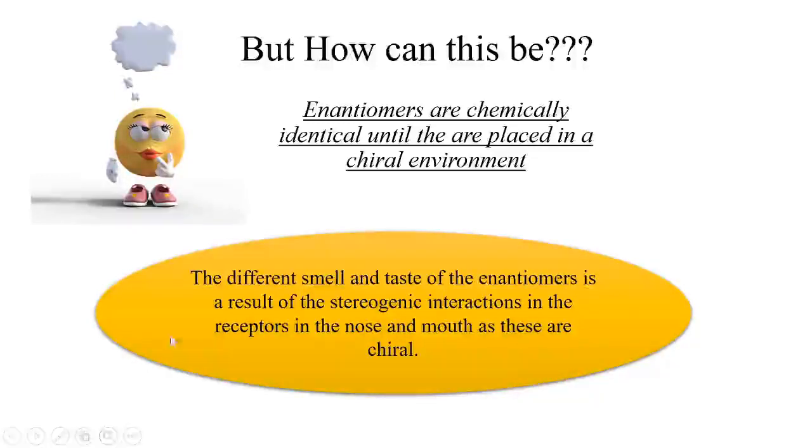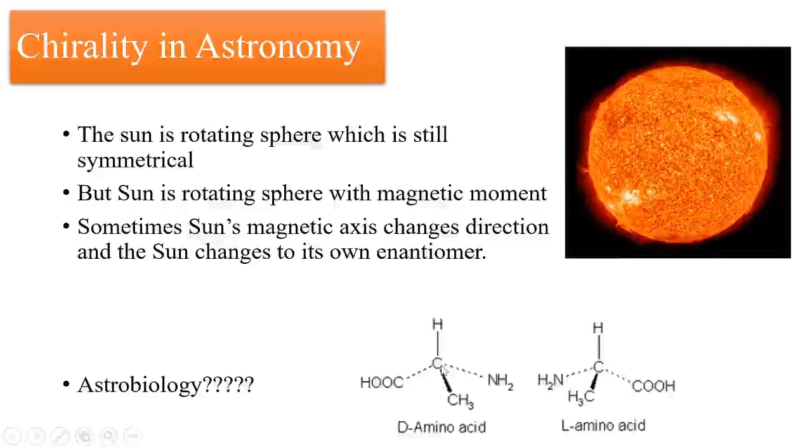Therefore, always remember the different smell and taste of the enantiomers is a result of stereogenic interaction in the receptors in the nose and the mouth, and these are chiral in nature. Of course, chirality is very important in the astronomy world also. Now, when I talk about the sun, it is a rotating sphere and it is symmetrical. But always remember, the sun is a rotating sphere with a magnetic moment. When the magnetic axis changes its direction, the sun becomes its own enantiomer.